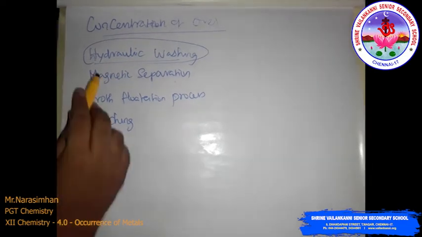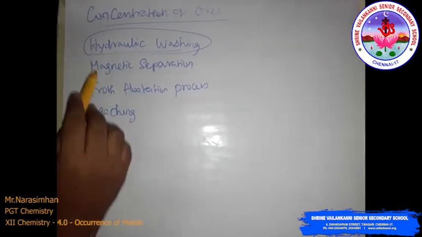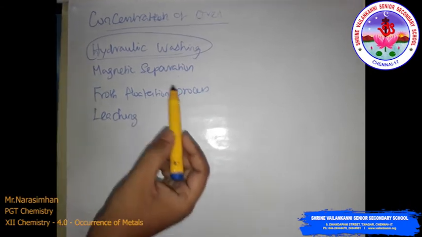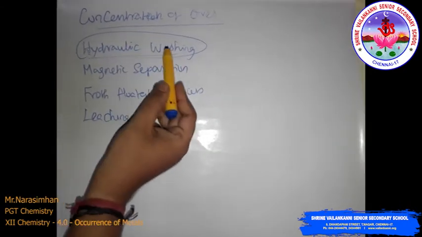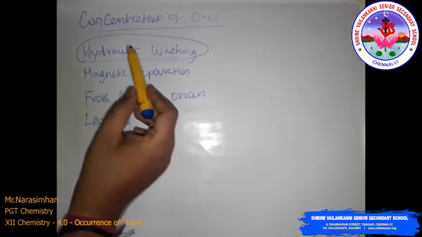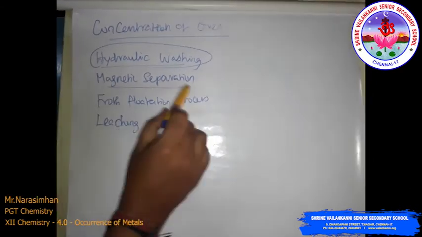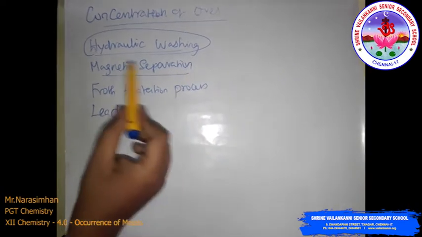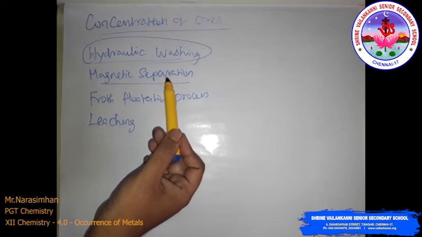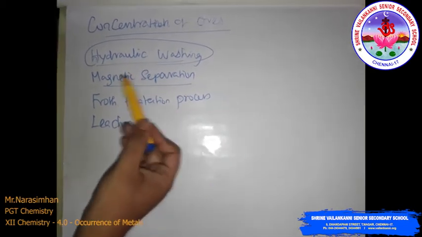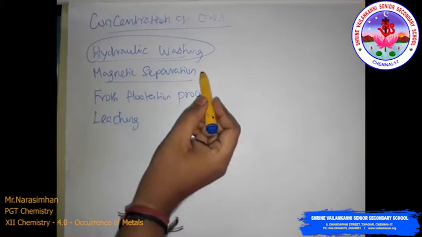Then magnetic separation. Magnetic separation is based on differences in the magnetic properties of the ore components. Either the ore or the gangue is capable of being attracted by a magnetic field.